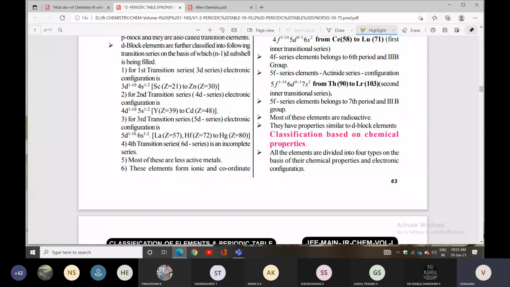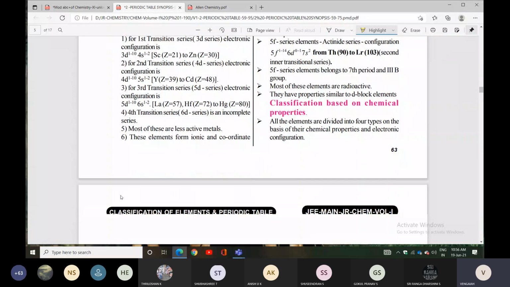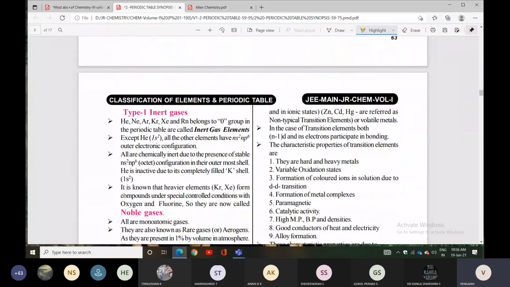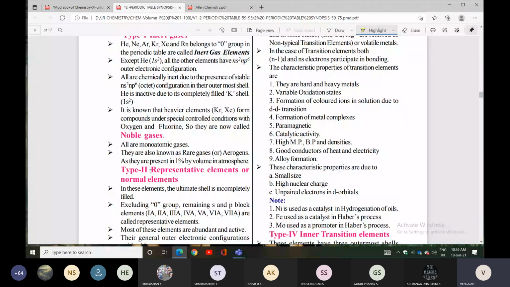Next one is classification based on chemical properties. All the elements are divided into 4 types on the basis of their chemical properties and electronic configuration. Type 1 is inert gases, type 2 is representative elements, type 3 is transition elements, and type 4 is inner transition elements.